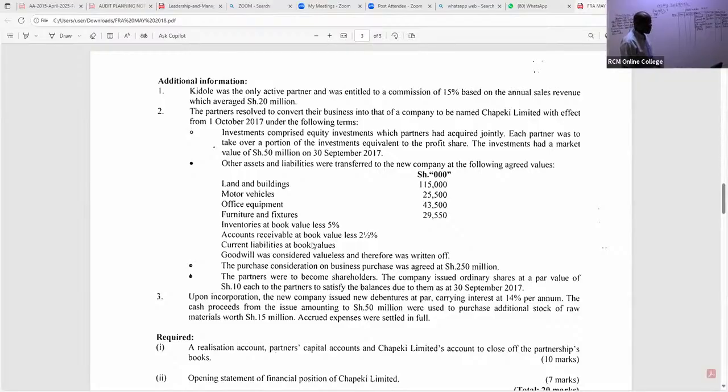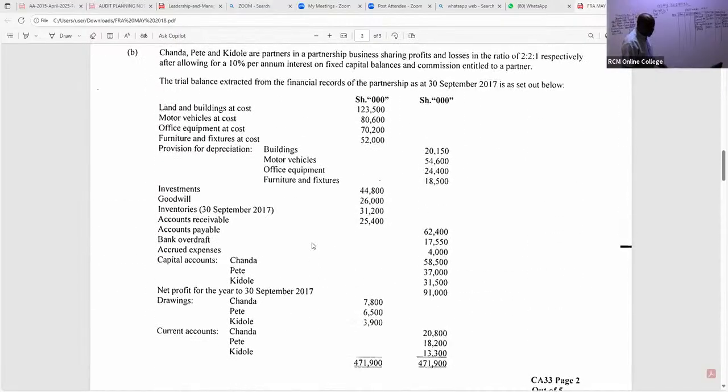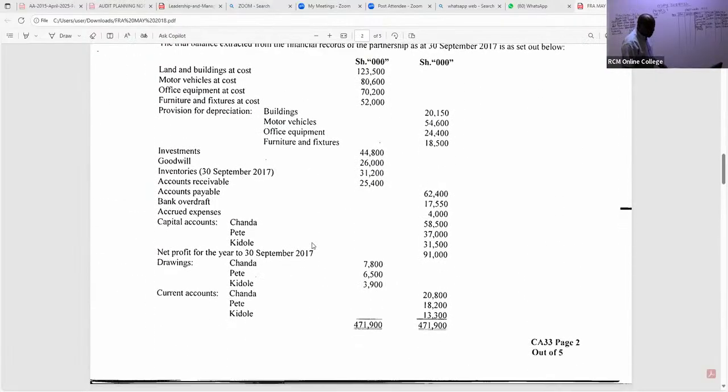So all the current liabilities, what do we have there? We have payables, and I can see we have accrued expenses. They were taken over by the new company, even the bank overdraft. Yes, I can see bank overdraft. It's a current liability. I can see a figure of bank overdraft, 17,550.